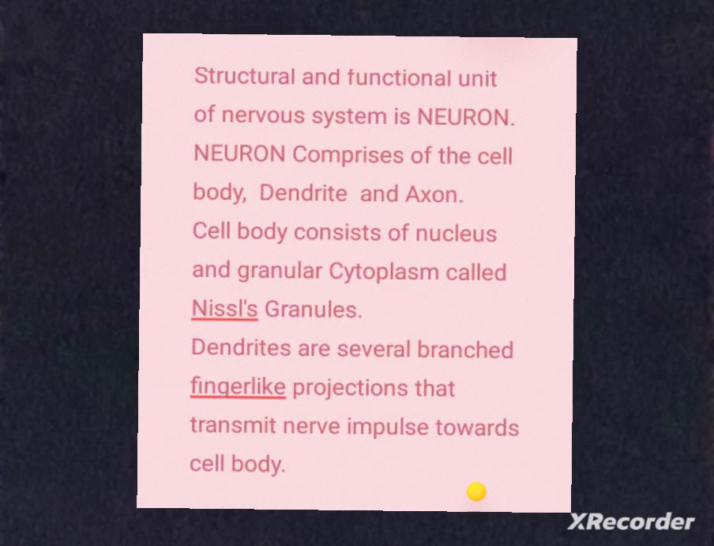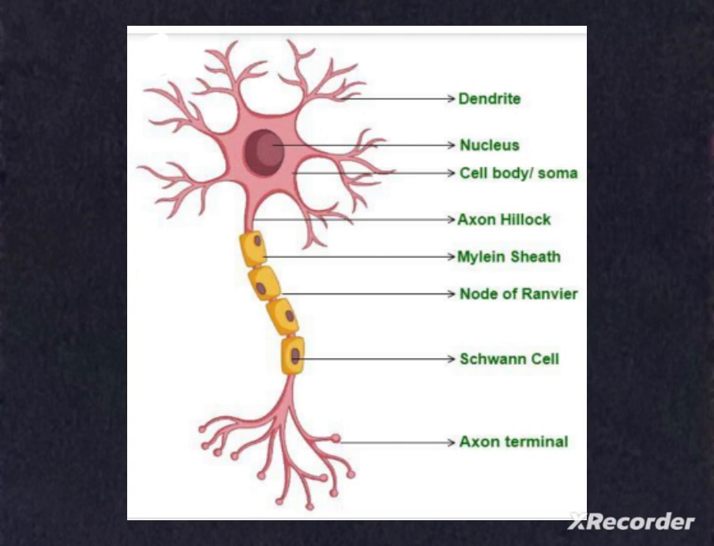The structural and functional unit of the nervous system is the neuron. It receives and transmits electric impulses. So now let's have a look at the neuron and its structure. A neuron comprises the cell body, dendrites, and axon. The cell body consists of the nucleus and granular cytoplasm called Nissl granules or Nissl's granules. Dendrites are several branched, finger-like projections that transmit nerve impulses towards the cell body.